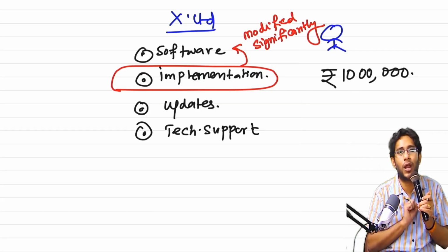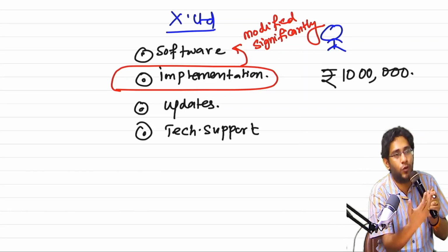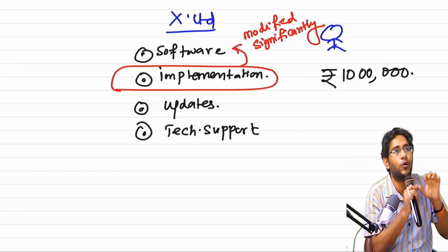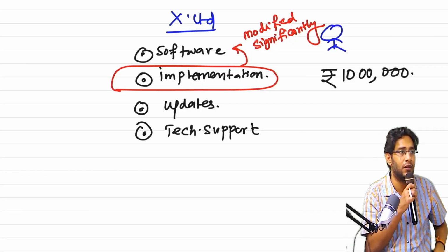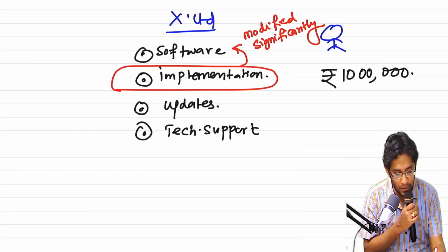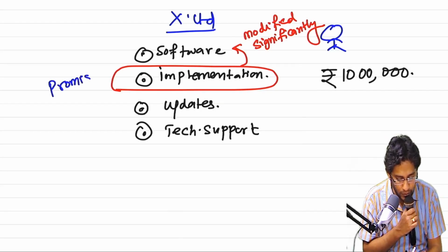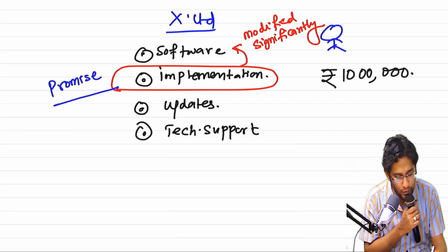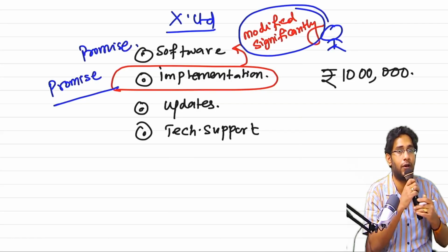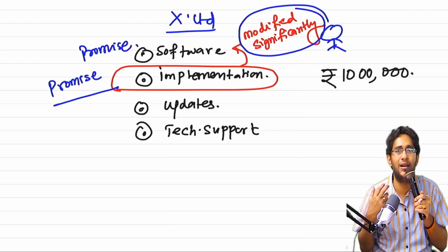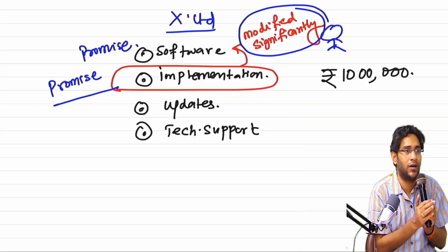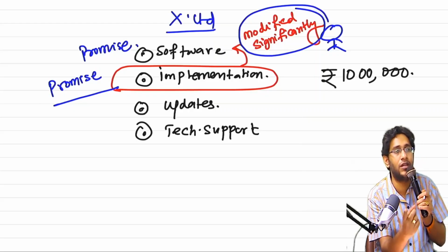We will buy a package from Oracle. But that Oracle package has to suit your company's requirements, no? Who will do that job? Oracle will send a team of experts, they will sit in your office and write the coding for your designed requirements. So the software base is there, for that further software modifications have to happen. That means the promise to implement the software is going and significantly modifying another promise called software. When that level of modification is happening, the standard says where are they separately identifiable? Not, because you are not merely doing implementation work, you are doing implementation work also, modification of software also.